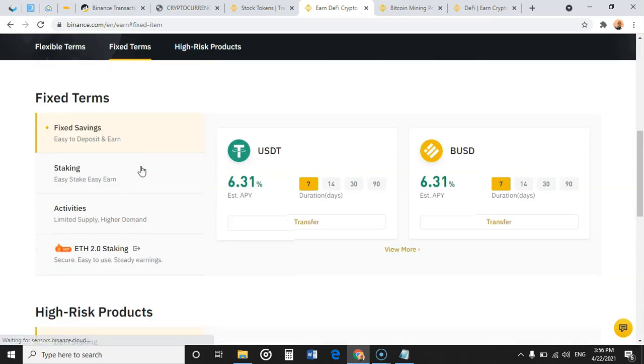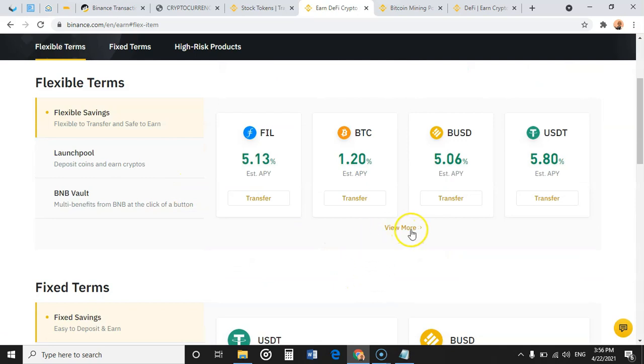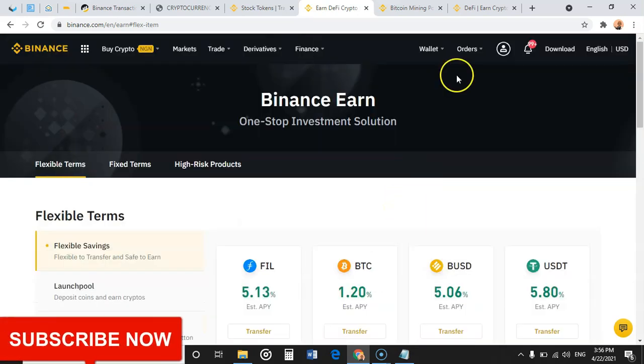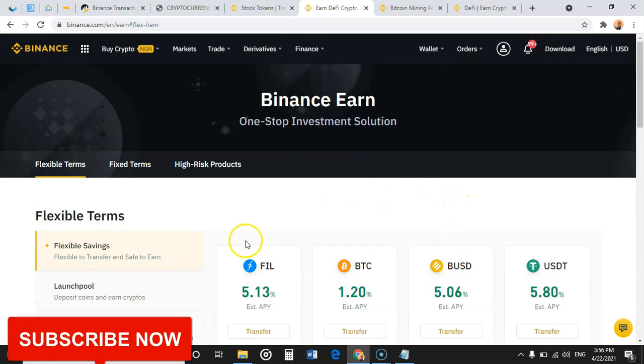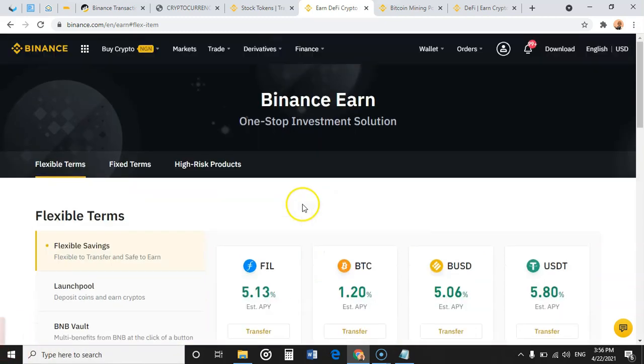There is fixed term, this is fixed term, and there is high risk. So determine your own risk appetite and invest according to what you can afford to lose. But this one is low risk. The probability that you're going to lose anything is quite slim.